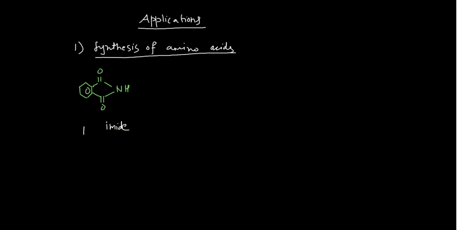So I can write its full name, phthalimide. And if you do the Hofmann bromamide reaction, HBr I am writing for this one, then it will end up in the amino acid. So you can write your product. See, this is NH2 and this is COOH. This is an amino acid basically, right? Not exactly a typical amino acid. So what is the name of this compound? It is anthranilic acid.